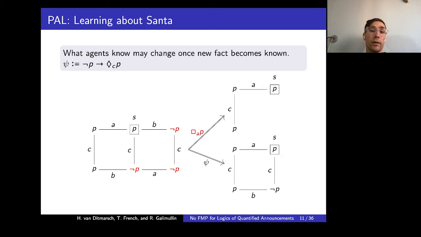We just find all the states where the formula which is being announced is not satisfied. We delete these states and delete all the corresponding relations, and then consider the updated model. Also, we can consider a bit more convoluted formula, and then you can pause the video and check that indeed the resulting model looks like this.